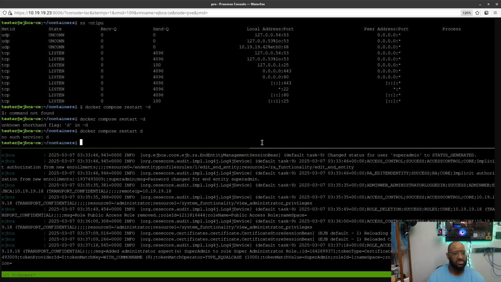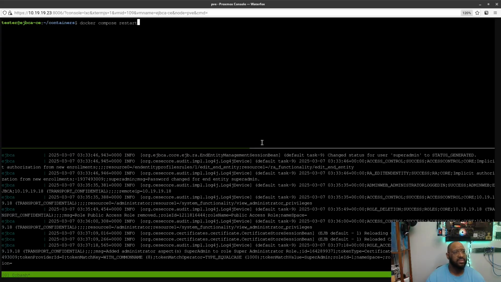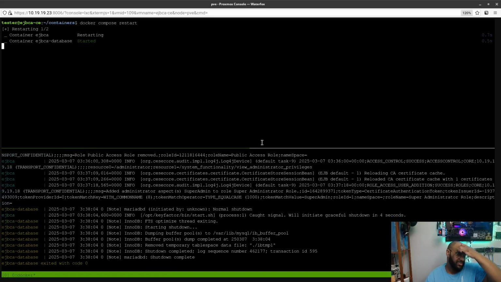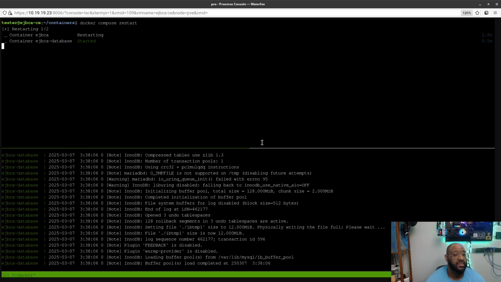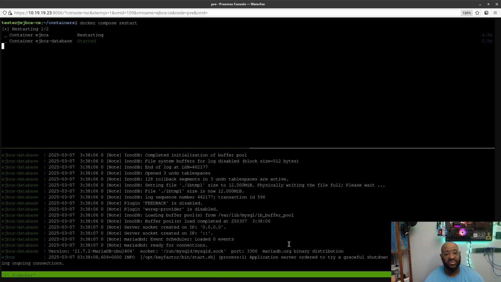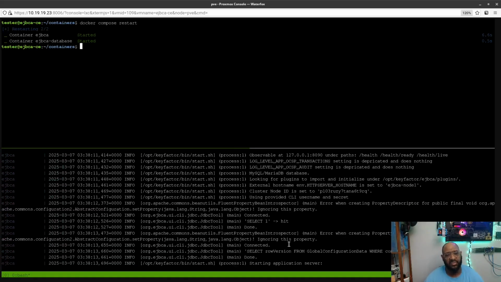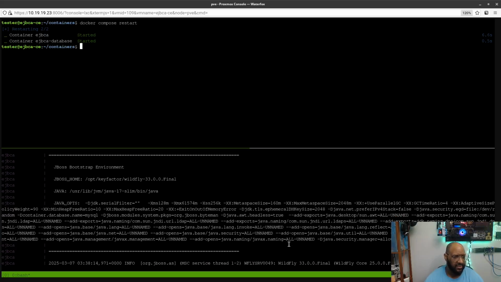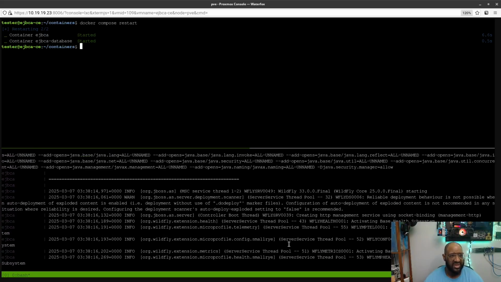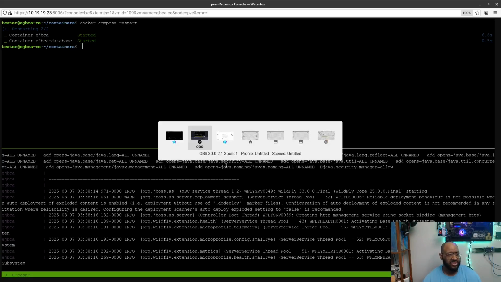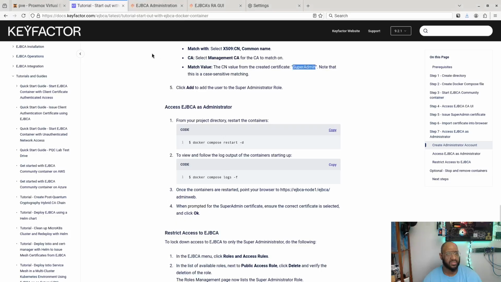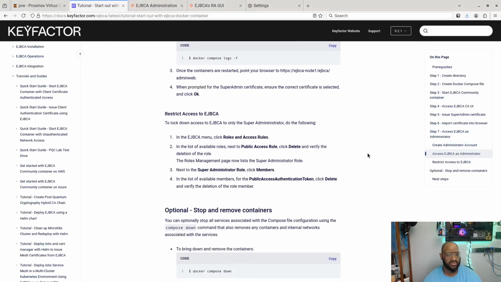Let's do D. No. Let's just do, that command is not up to date then. So let's clear the screen and just do restart. All right, we're already looking at the logs here. So it said run the logs, but since I have a split screen, I don't need to do that. It will automatically populate at the bottom as it runs through. And we should have no issues jumping back in. So let me pop back over to the tutorial.